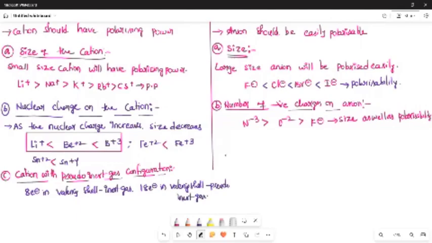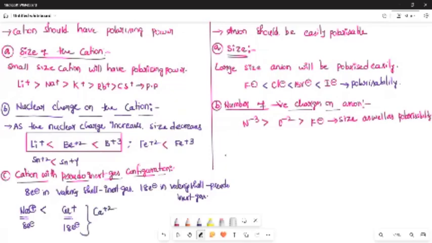Therefore, a cation with pseudo inert gas configuration will have more polarizing power than a cation with inert gas configuration. Example, Na plus versus Cu plus. Na plus has 8 electrons in its valence shell, and Cu plus has 18 electrons. Na plus is the cation with inert gas configuration, and Cu plus is the cation with pseudo inert gas configuration. So Cu plus has greater polarizing power than Na plus.